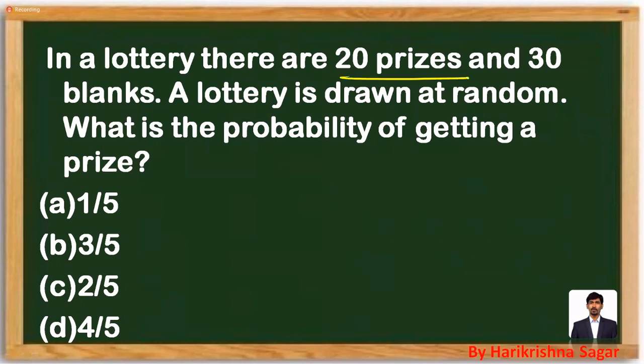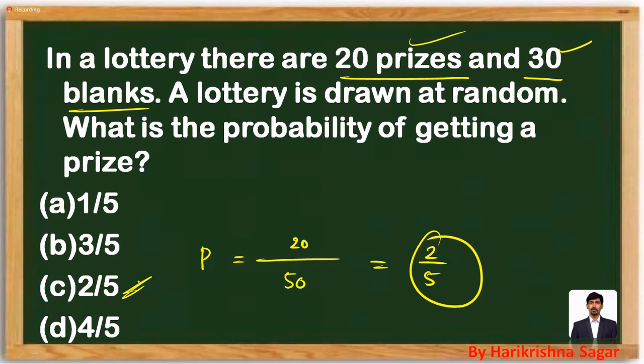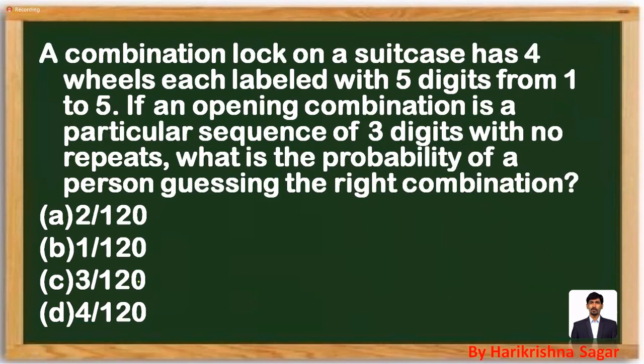In a lottery, there are 20 prizes and 30 blanks. So a lottery ticket is drawn at random. Out of 50, they have taken one at random. What is the probability of getting a prize? Out of 50, 50 is the total chances. A prize is available in 20. So 20 by 50, 2 by 5 is your probability. Mark it as option C. Look at the next question.